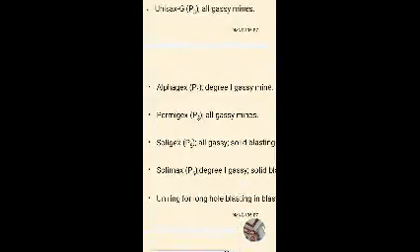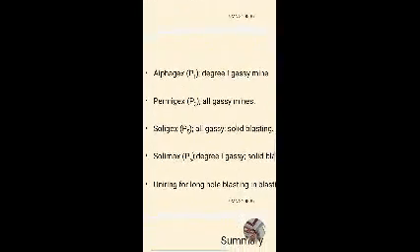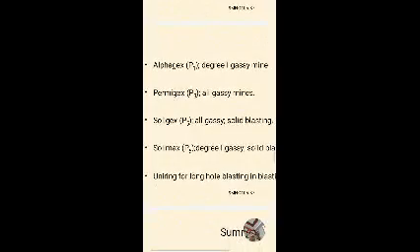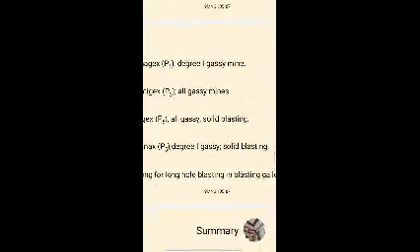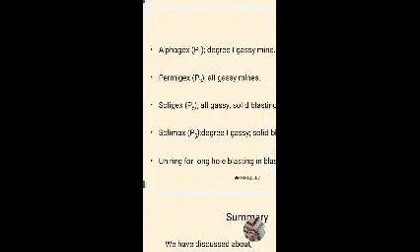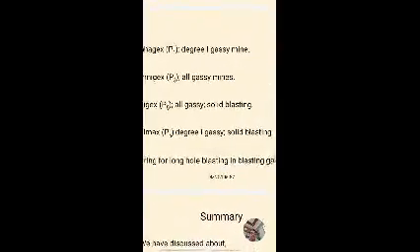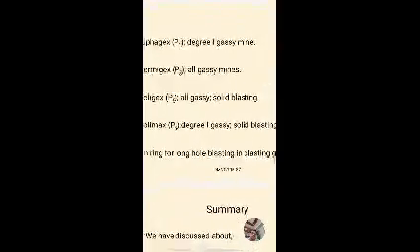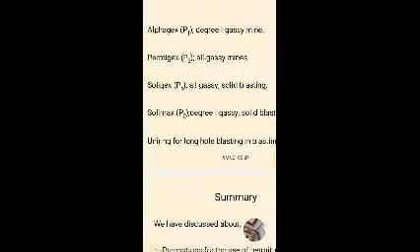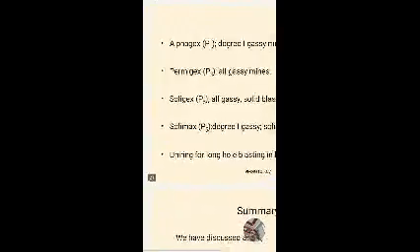Permijex is P3 type for all gaseous mines. Soligex is P5 type for all gases, solid blasting. Solimax is P5 for degree 1 gaseous mines and solid blasting, used for long hole blasting and the blasting gallery method.